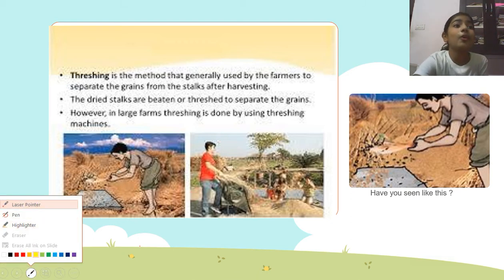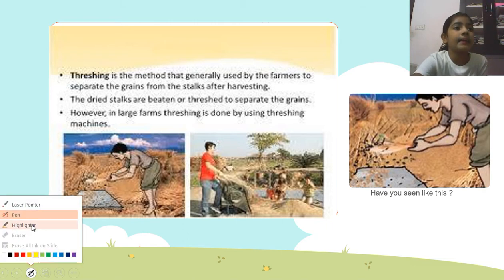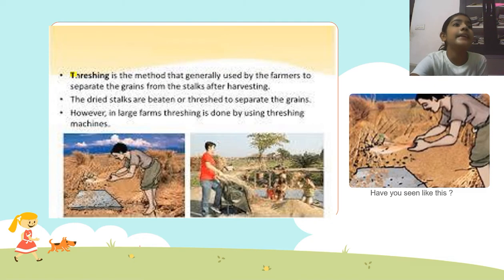So what we have here is called threshing. What is threshing? Threshing is a method which is used by farmers. They take some stalks, like you see that wheat has stalks along with the grains, and they beat them like that. What happens? All the grains fall down and the stalk remains in your hand. Okay, guys, so that is what it is.